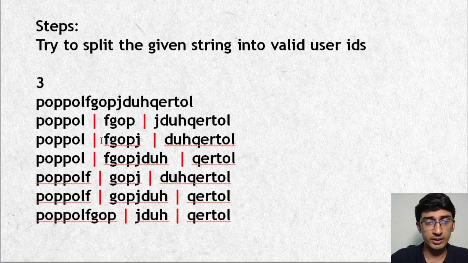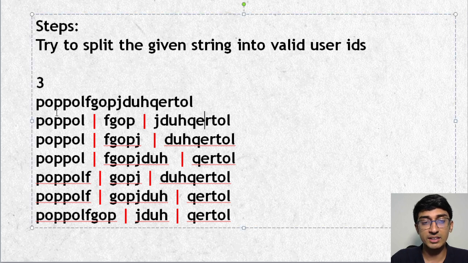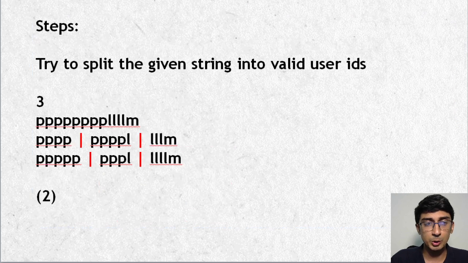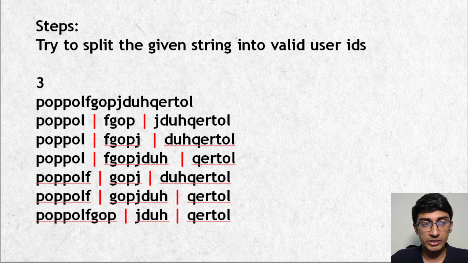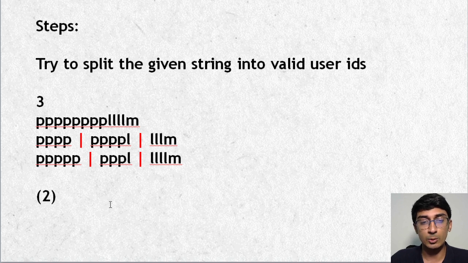So for example, over here also, these are all 3 different user IDs. You can't break it such that 2 of them are the same. So we'll try to solve the question in 2 parts. First, we'll neglect this test case and try to understand how to solve this question, and then we'll take this test case up and see how we can optimize our code to also handle it.